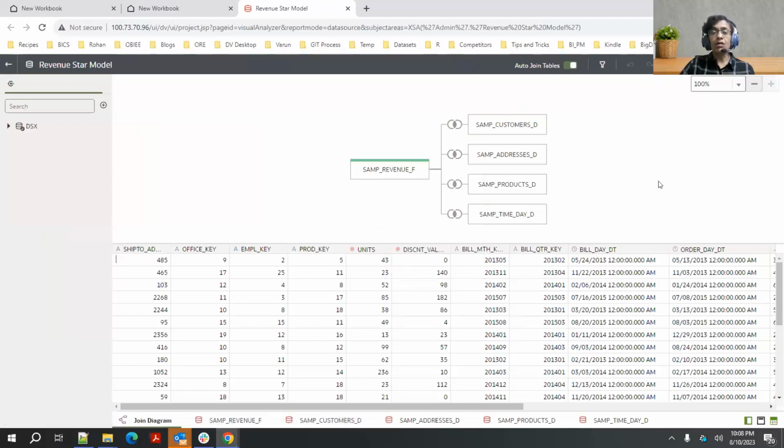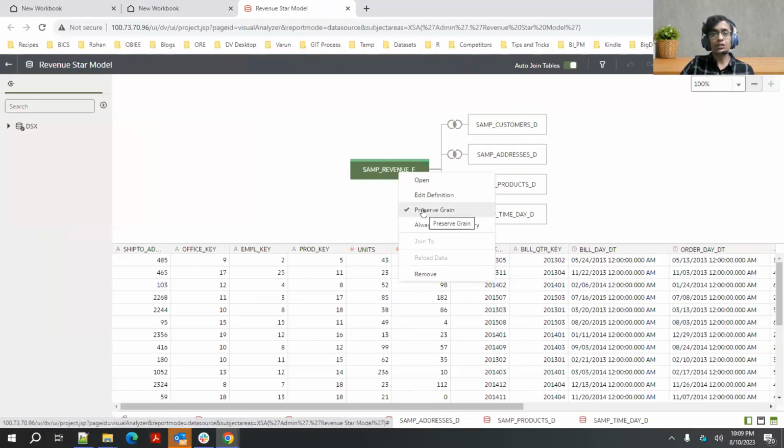Once you do this, all the queries on your Explain algorithm will compute your insights using all the tables in your model. So you may be explaining a column from customers or products, but your underlying sequence will go against your complete data set as long as you have the preserve grain flag set, which is what you should ideally do in a star schema model.